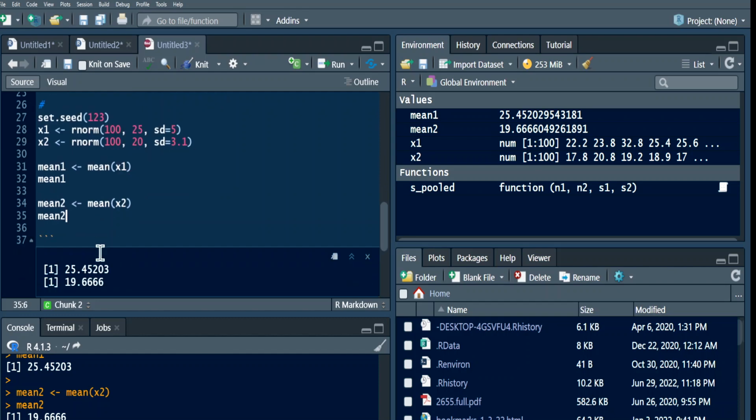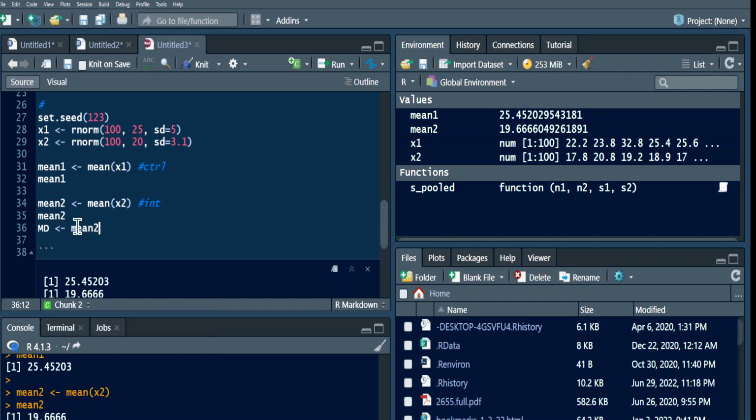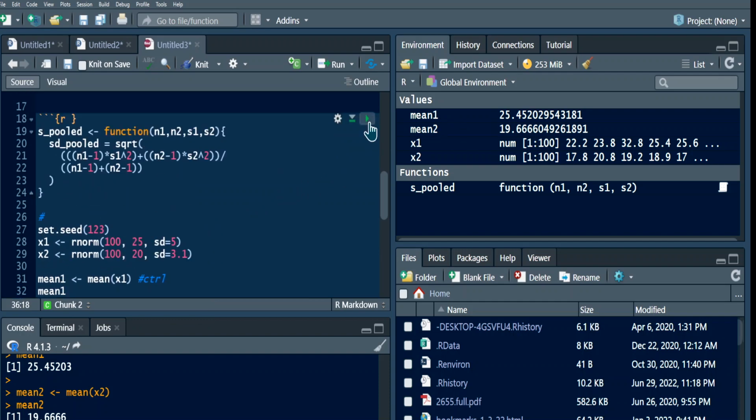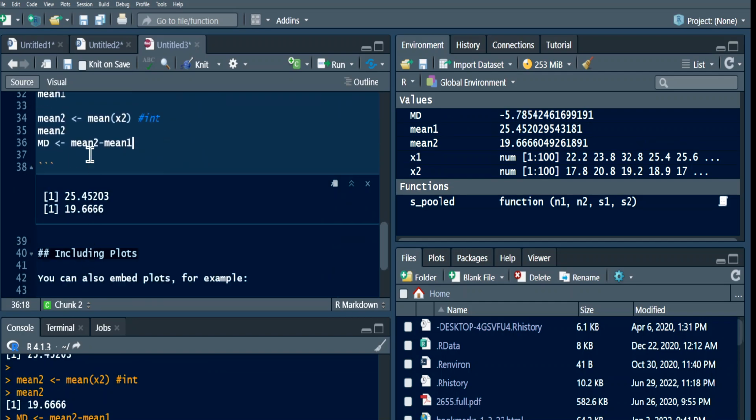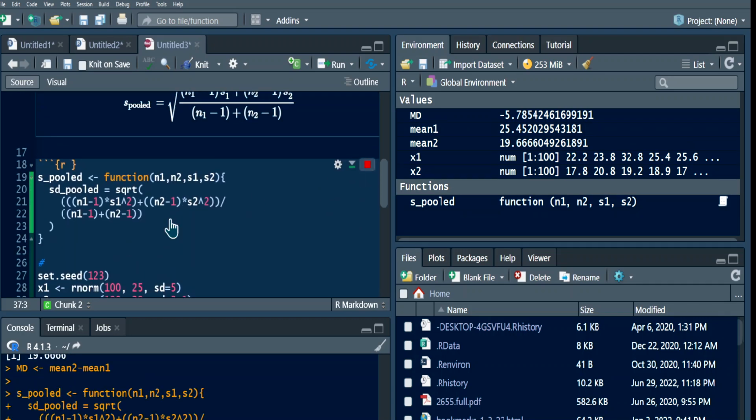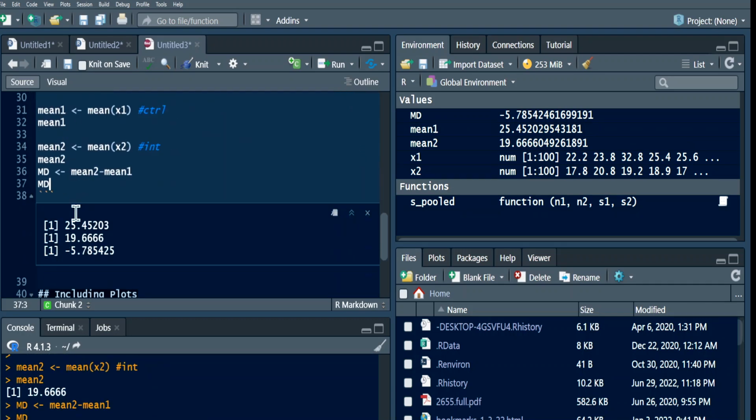Let me see the means. So now we have 25 and 20. Say if this is the control group, and this is the intervention group, the mean difference would be the mean at the intervention group, which is mean 2, minus the mean at the control group, which is mean 1. That is a very easy thing to do. And then we can print out the mean difference, and we see how the mean difference is calculated, or at least reported in individual studies.